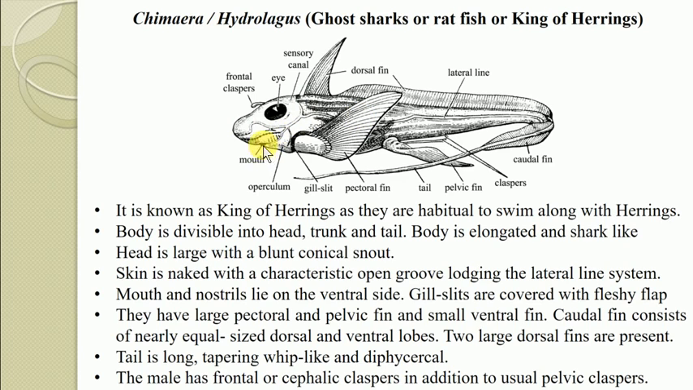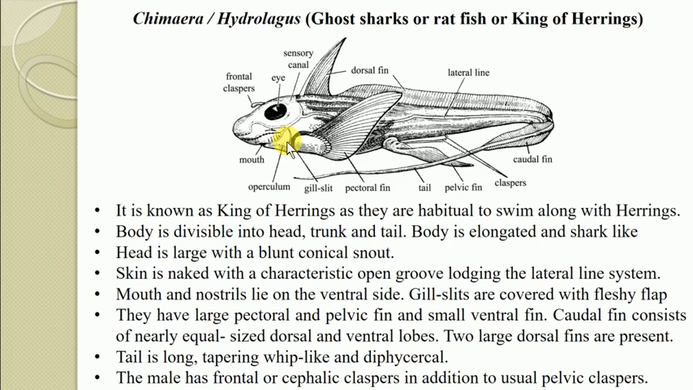Obviously all the chondrichthyans are provided with a mouth located on the ventral side, and the external gill slits are covered with a fleshy boneless skin flap known as the operculum. Here you can see the operculum, which is a flap covering the gill slits. Then they are provided with larger pectoral and pelvic fins and a small ventral fin also. The caudal fin consists of nearly equal sized dorsal and ventral lobes. So these are a few characteristic features of this fish, the chimera.